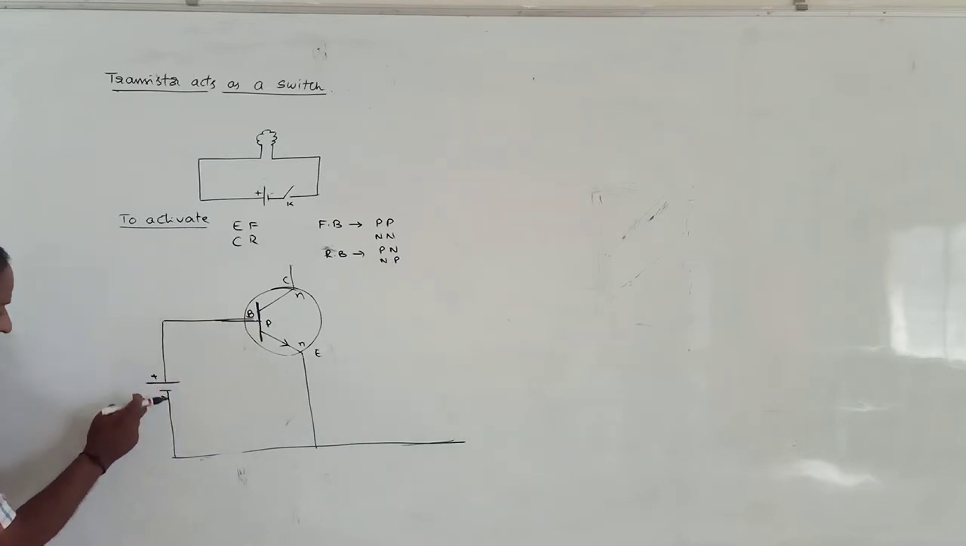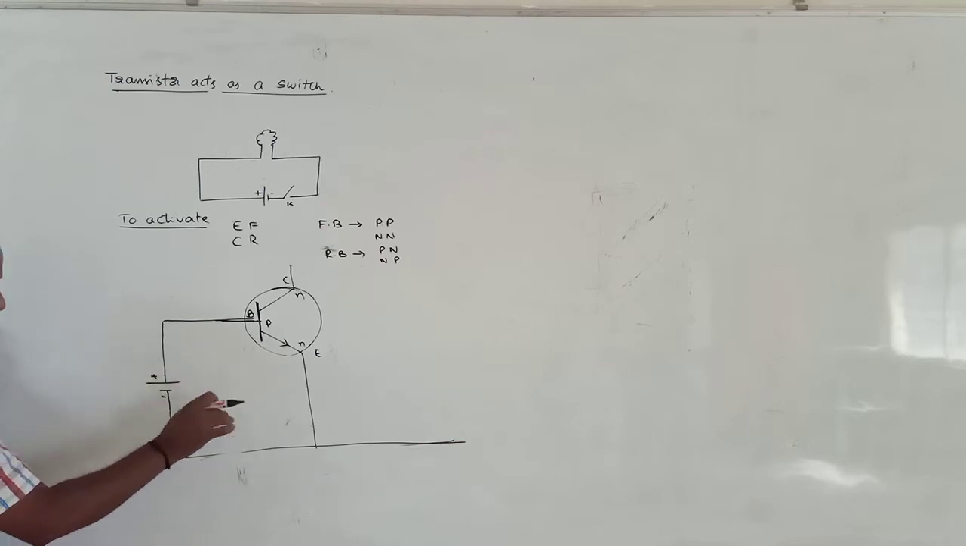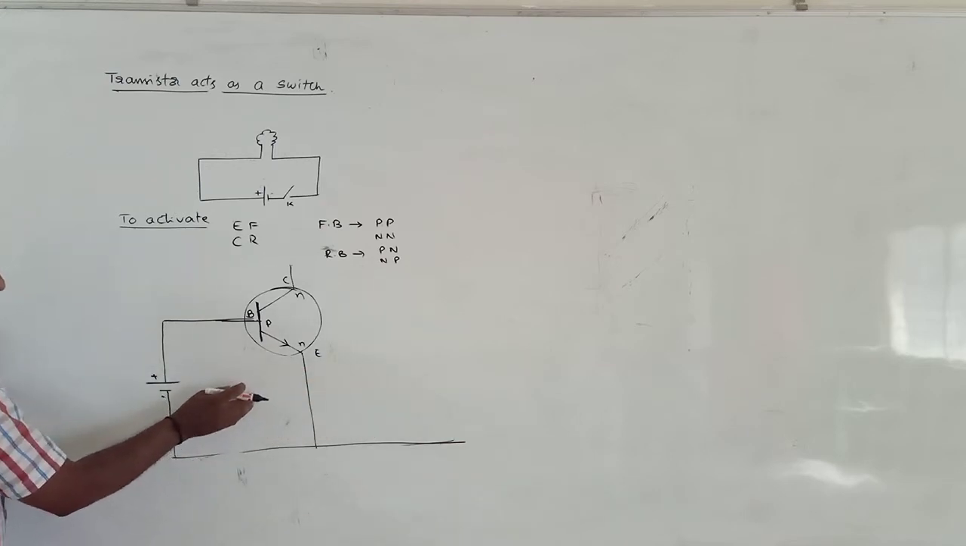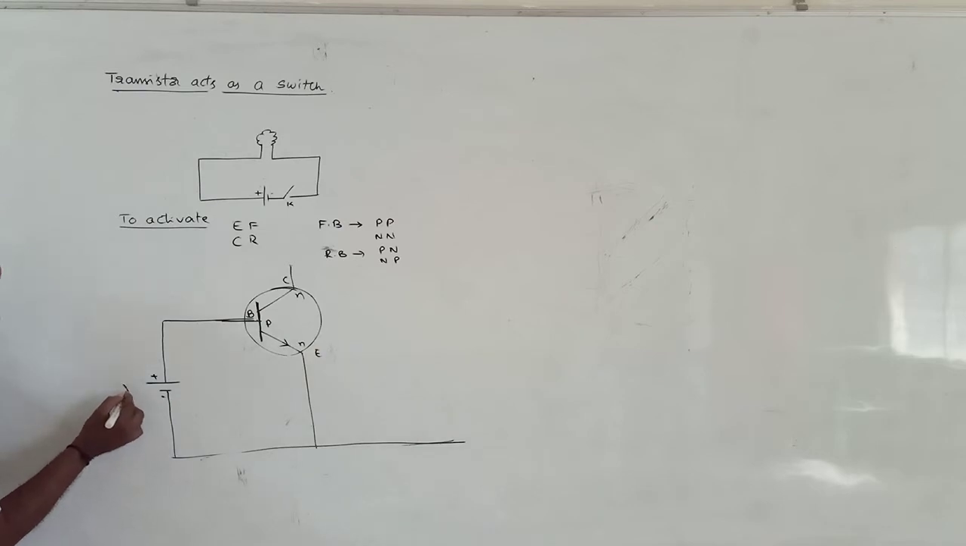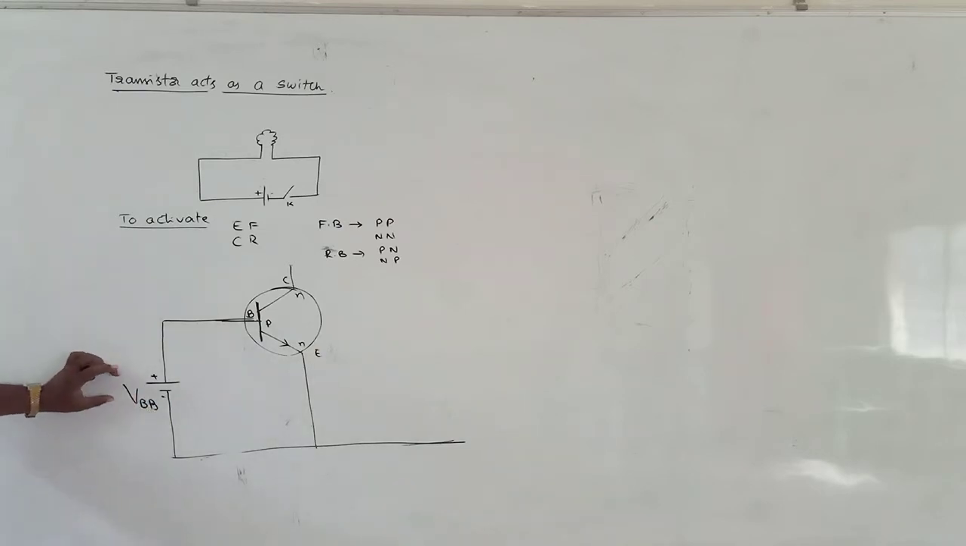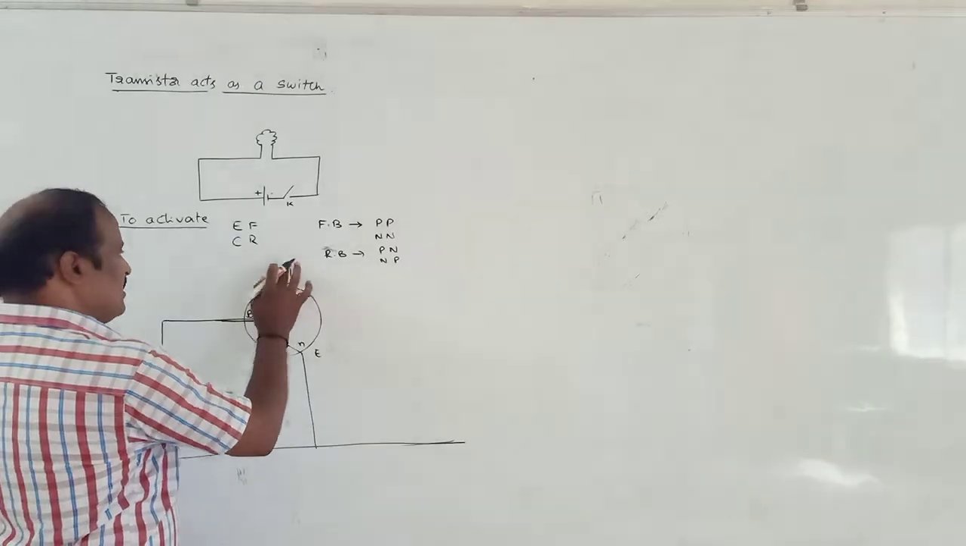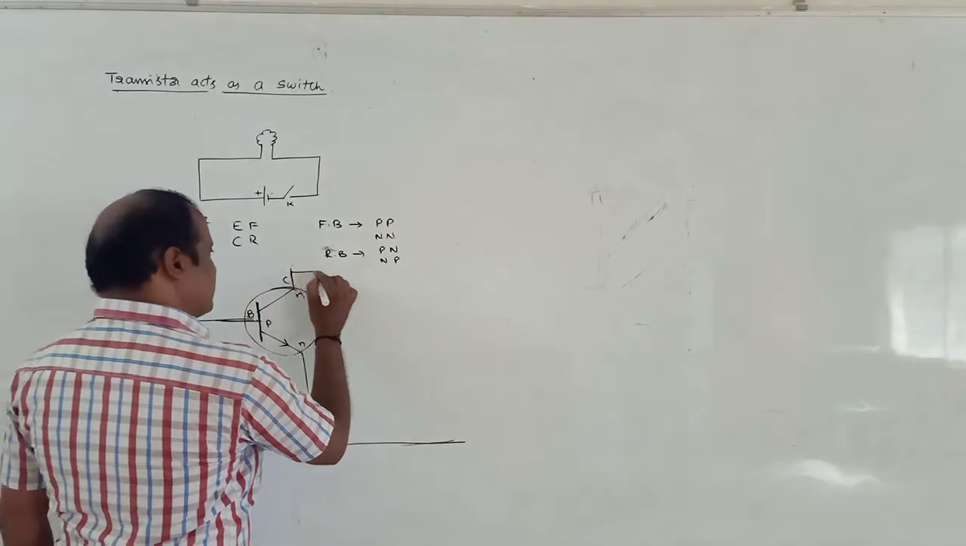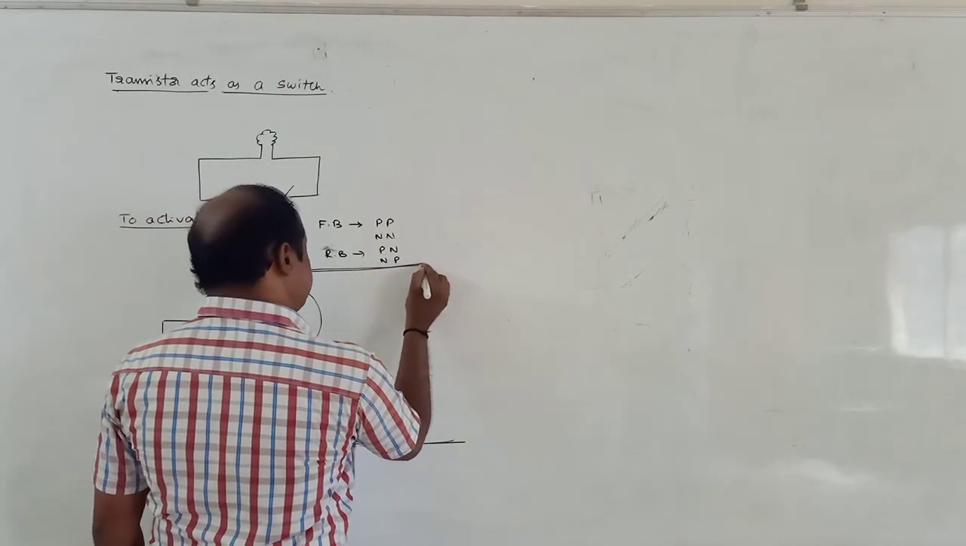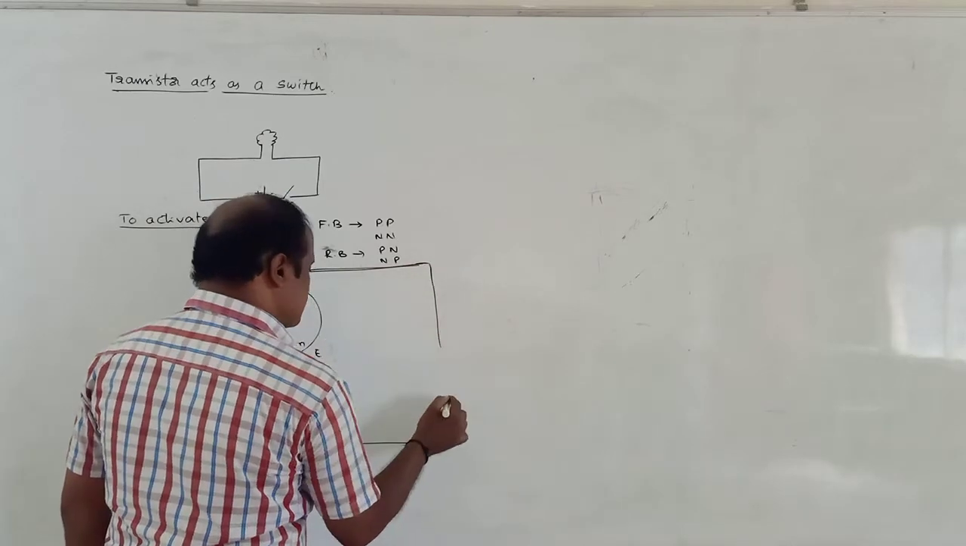Therefore, this is another source. This is the source which provides forward bias of the emitter diode, and this is represented by VBB. VBB is the source which keeps the emitter diode in forward bias. At the same time, the collector diode must be in reverse bias.